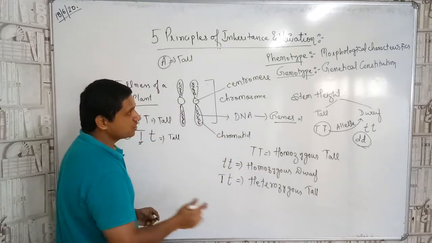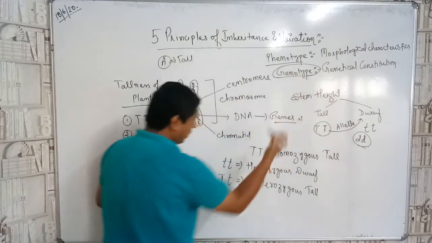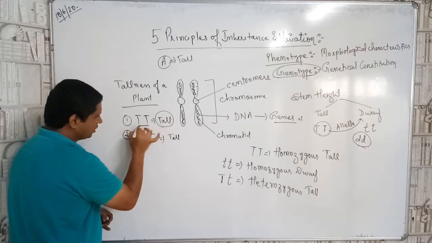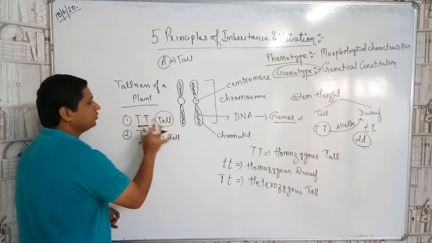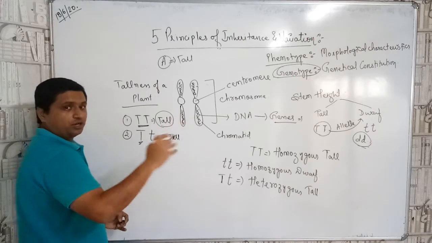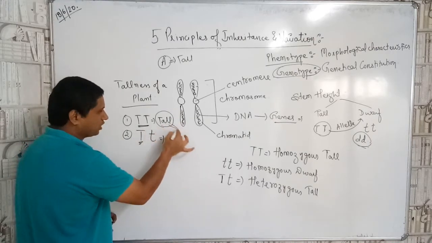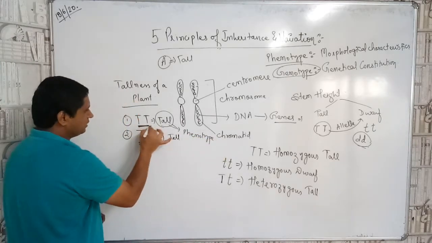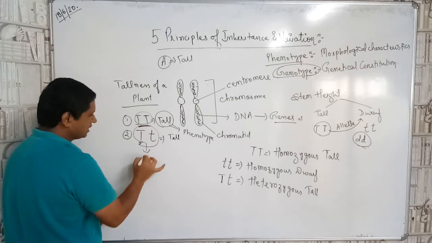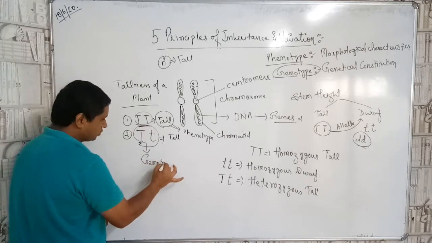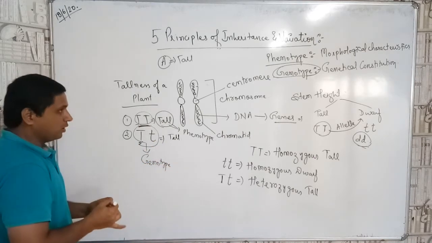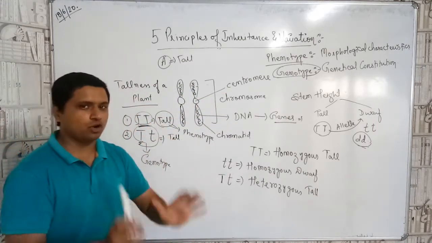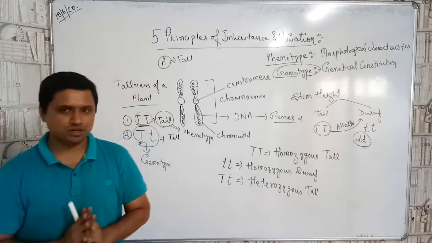So that is known as the what, children? The genotype. So over here, let us take this. This is what? Phenotype. And this is what, children? Genotype. Okay, so that you need to understand. The expression, trait, characteristics is termed as what? Phenotype. And TT or this, they are known as what? Genotype. So I hope you are clear with the concept. Just look at this and then we shall move on to the monohybrid cross, and we shall study one by one, children.